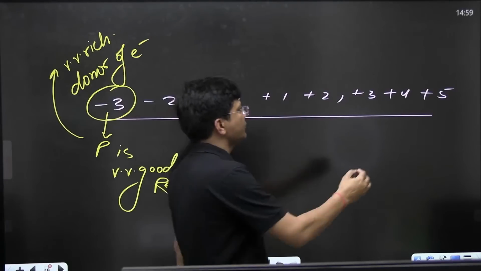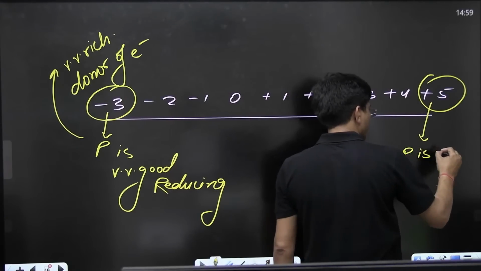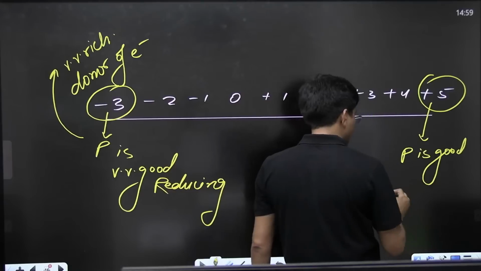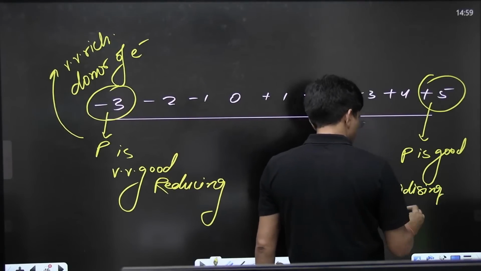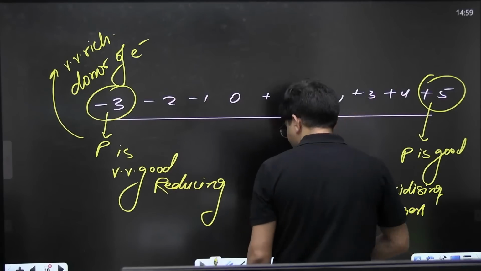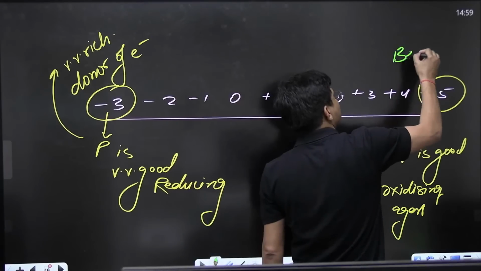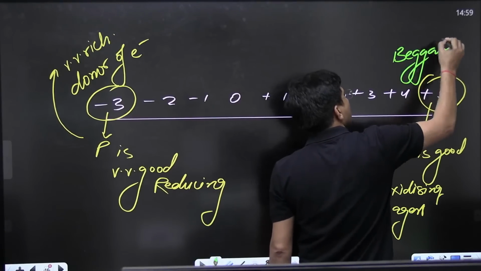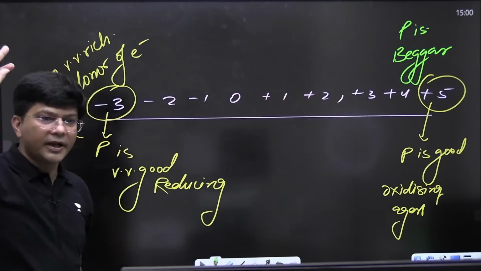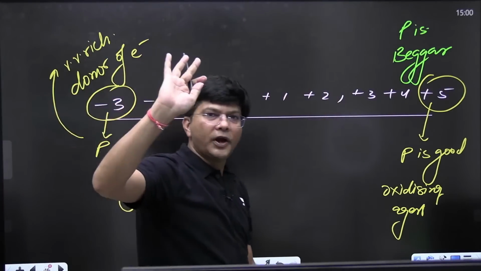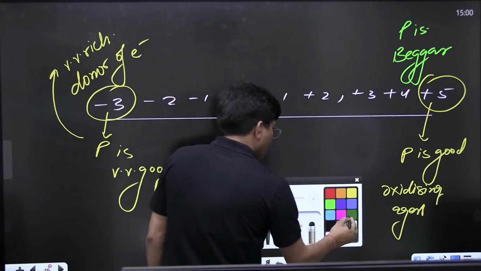And if phosphorus is over here, phosphorus is a good oxidizing agent. That means phosphorus is a beggar. He can't donate money. Are you agreed? Everyone agreed with my point?